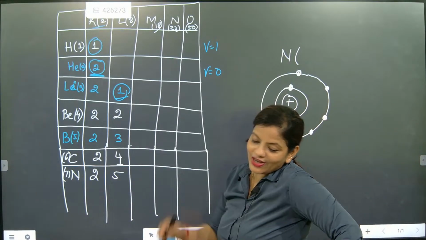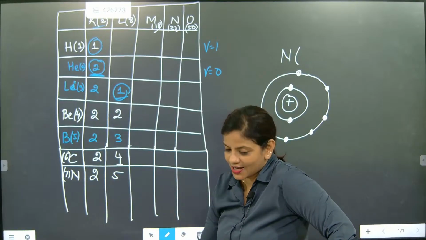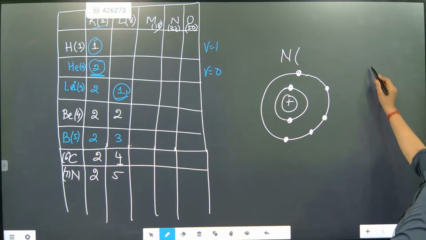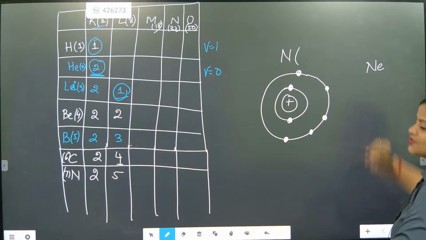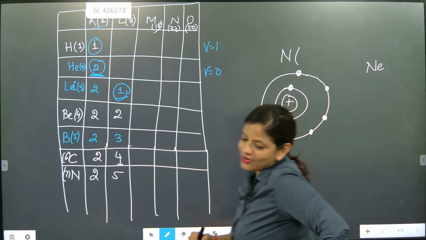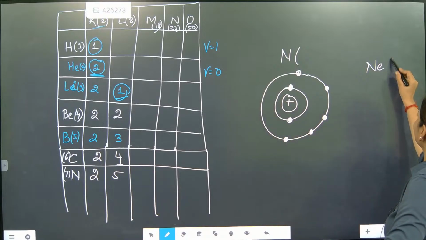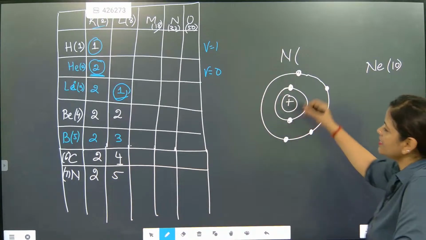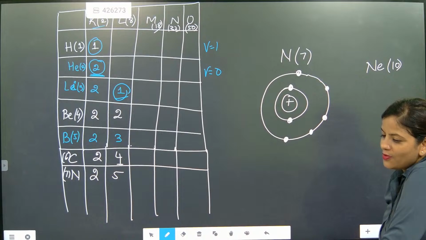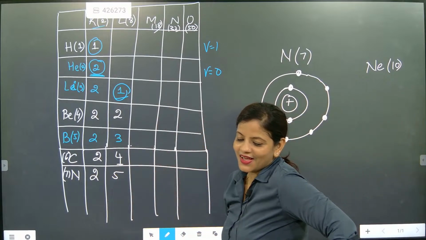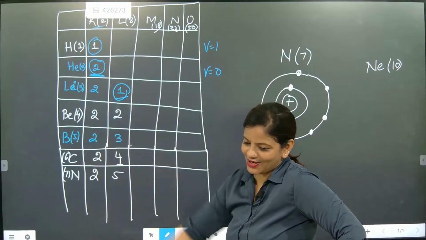Now nitrogen fell in love with the nearest noble gas, neon. Neon was very beautiful and neon's atomic number was 10. Nitrogen was having 7. Nitrogen fell in love with neon. Now nitrogen wants to become like neon.